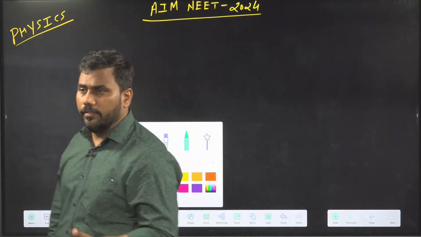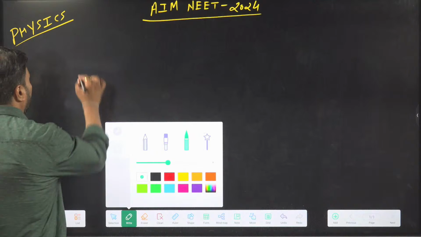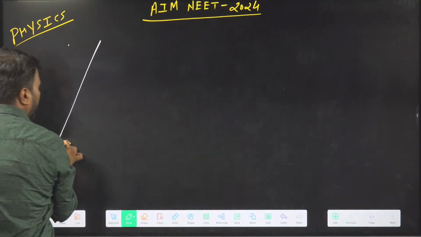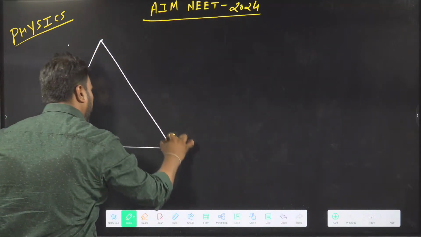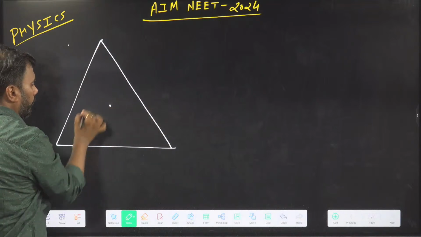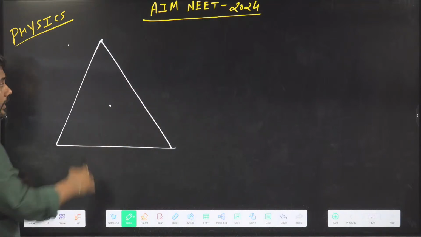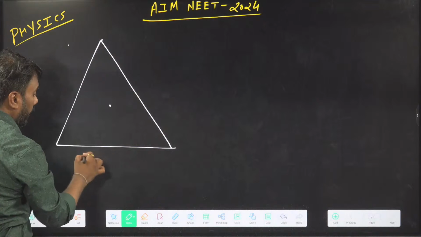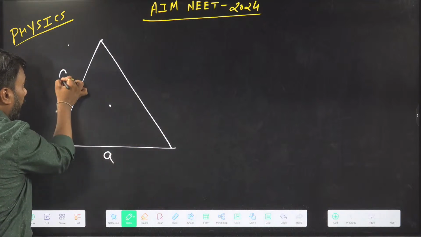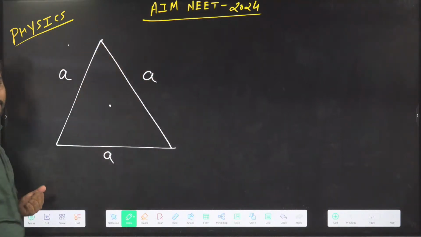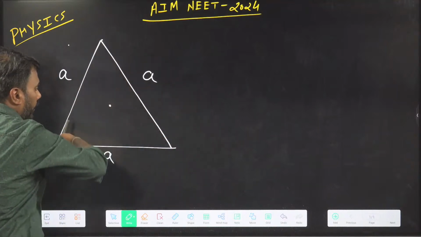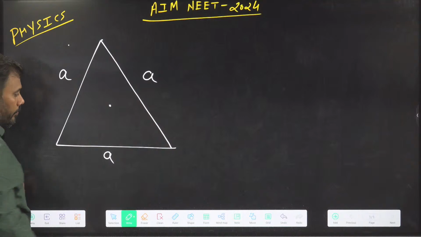Let's proceed further. In the last part, I covered the distance of the centroid from the vertex of an equilateral triangle. If this is an equilateral triangle, what is an equilateral triangle? An equilateral triangle is a triangle in which all the side lengths are equal. So if these side lengths are equal, this is called an equilateral triangle.